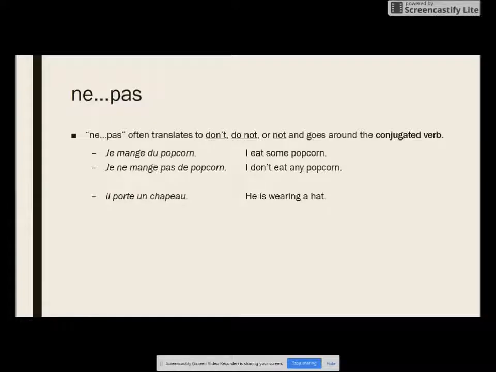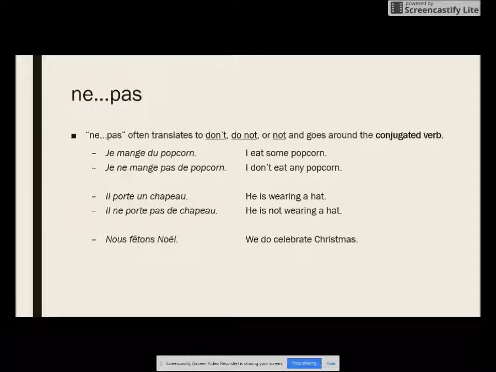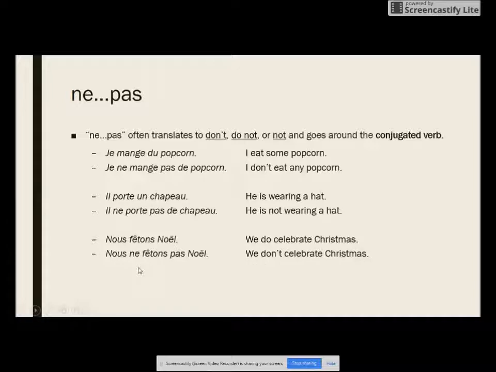Il porte un chapeau. He is wearing a hat. Again, to make this negative, ne pas goes around the conjugated verb, which in this sentence is porte. So il ne, conjugated verb porte, and then pas. Il ne porte pas de chapeau. He is not wearing a hat. And lastly, nous fêtons Noël. We do celebrate Christmas. To make this negative, I'm going to take ne pas and put it around my conjugated verb, which is fêtons. It's going to become nous ne fêtons pas Noël. We don't celebrate Christmas.